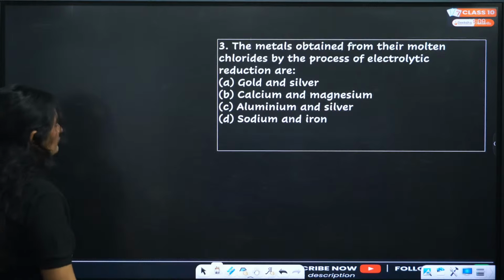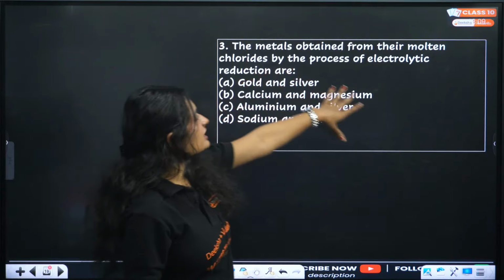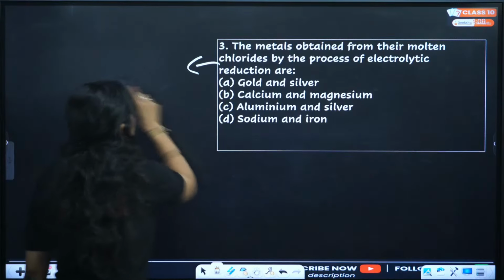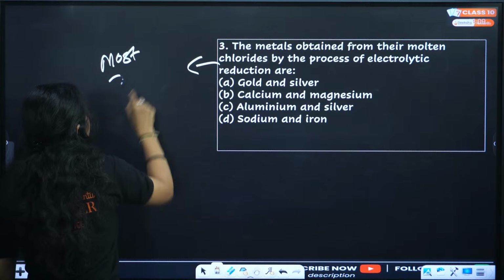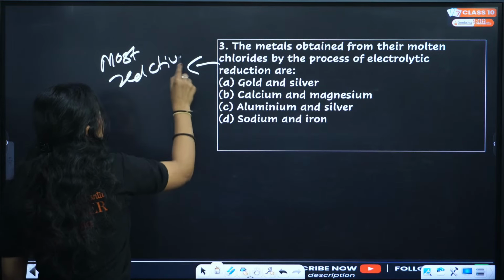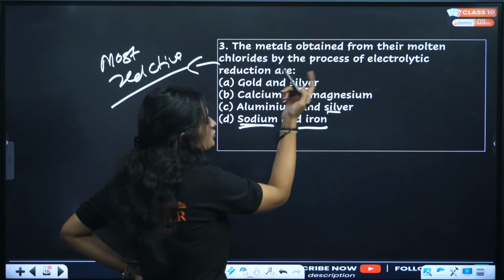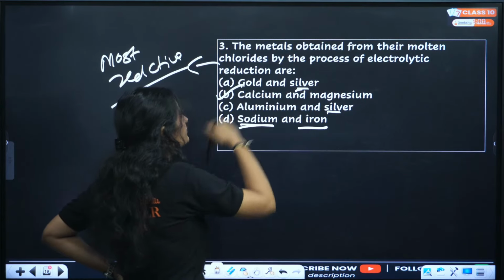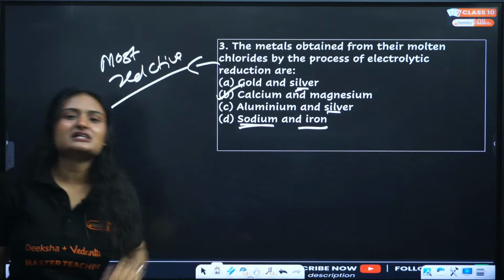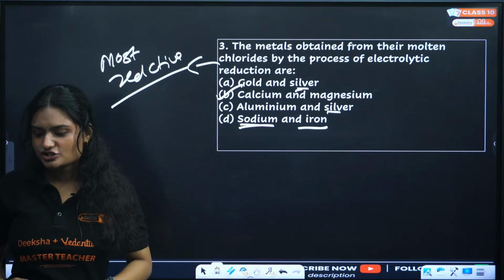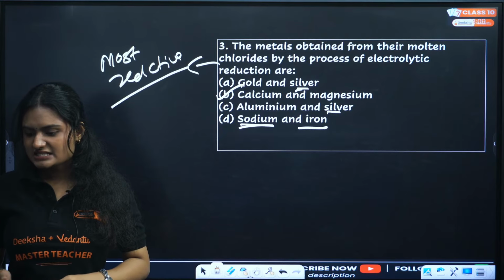The metals obtained from their molten chlorides by the process of electrolytic reduction are the metals which are most reactive. Which among the following is most reactive? Sodium is reactive, but iron is not extracted from its molten chloride. Silver is also not reactive. So these are not the correct answer. Calcium and magnesium lie at the top of the reactivity series, so they are very reactive and you extract them using electrolytic reduction. Yes, B is the correct answer.